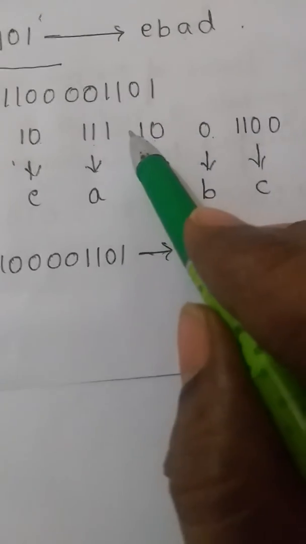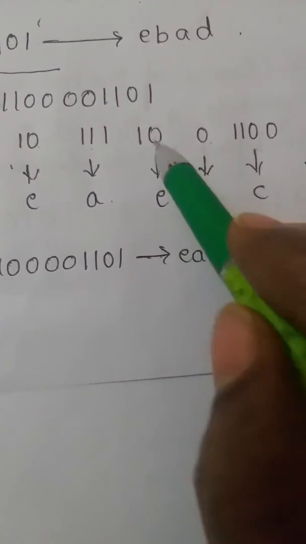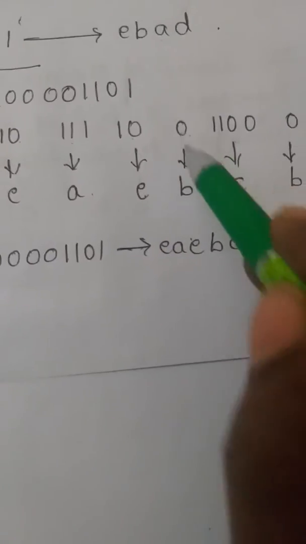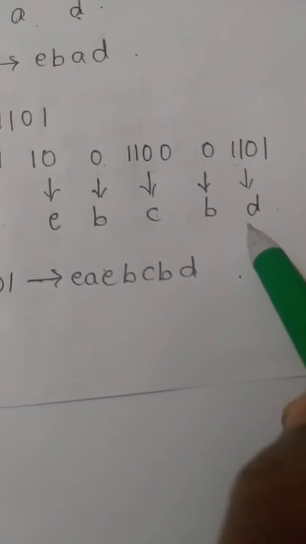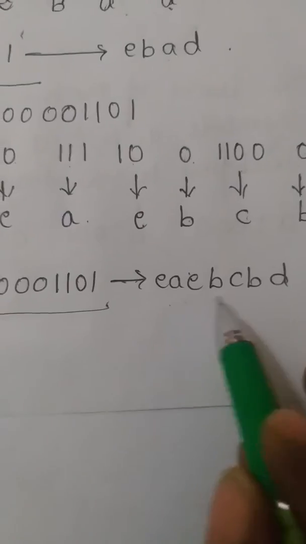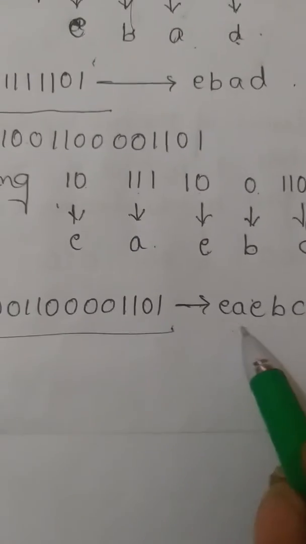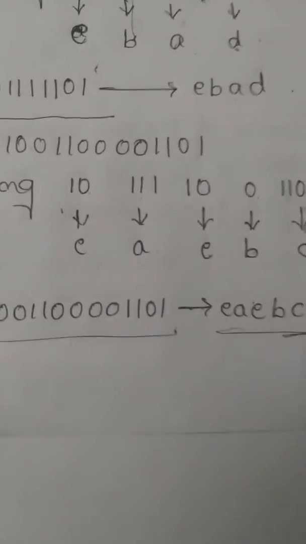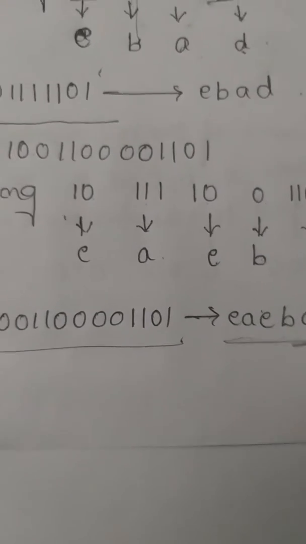So 10 represents E, 111 represents A, 10 represents E, 0 represents B, 1100 represents C, 0 represents B, and 1101 represents D. Therefore, we can write down the entire list as EAEBCBD. This is the decoded version of the given list.